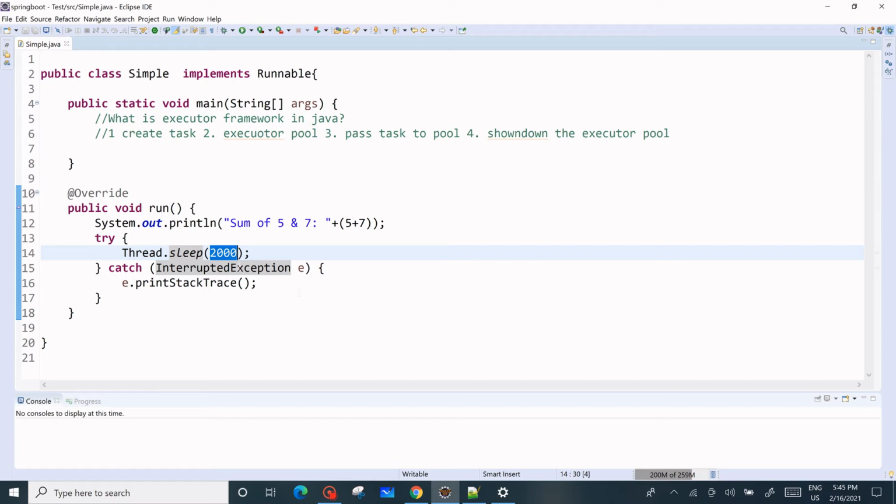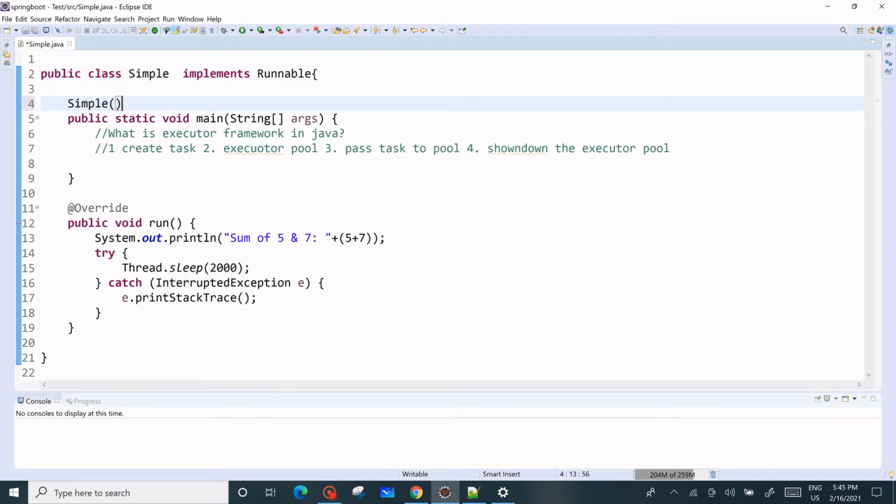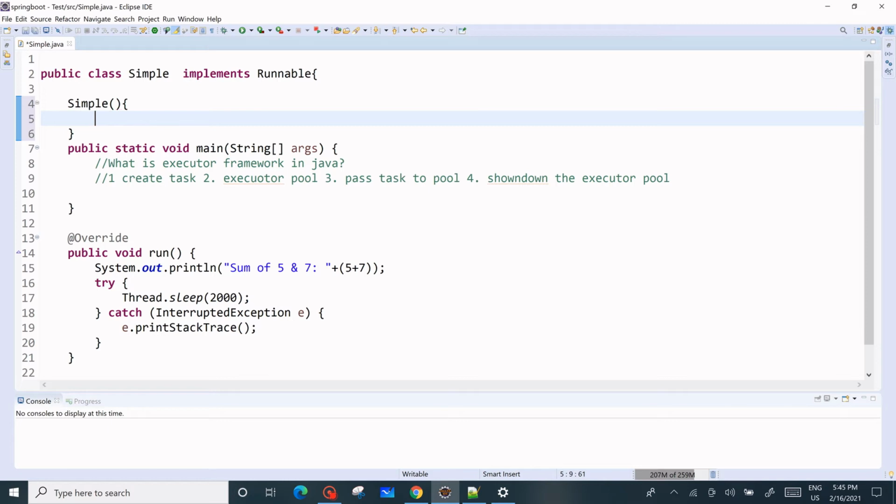And in that I am passing a simple task to print. A string, and this is a task. So I am going to print some message. We can take any message here.